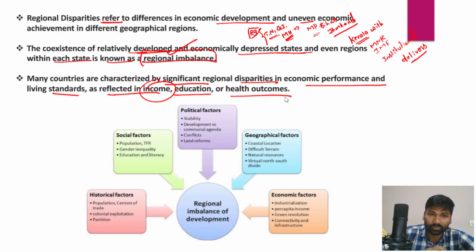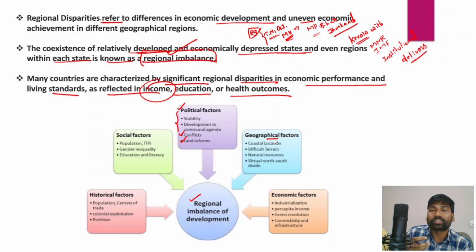Now, what are the factors behind regional imbalances of development? For example, political factors. Regional imbalances depend on political stability, and on development versus religion as an agenda that people used to take into account. Conflicts such as civil wars and land reforms are certain political factors which are major factors determining regional imbalances and disparities in different parts of India or different states of India.